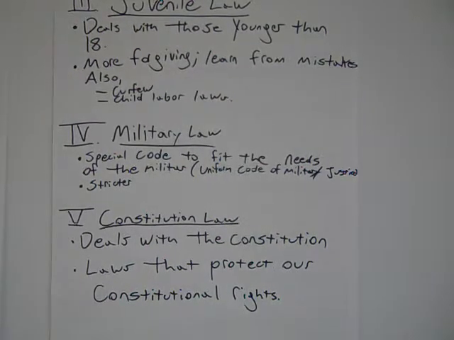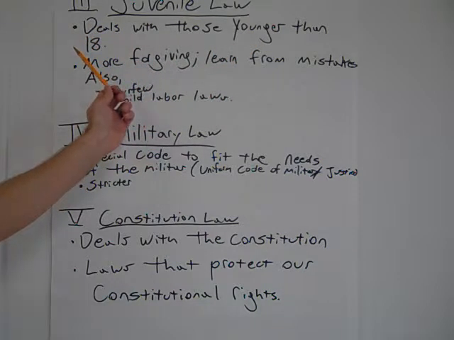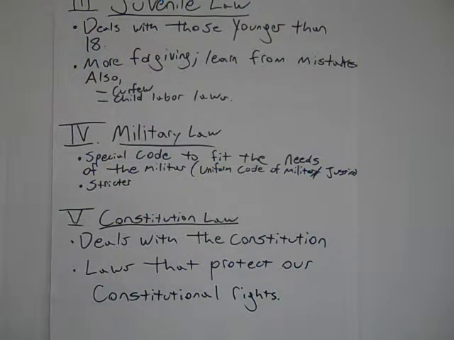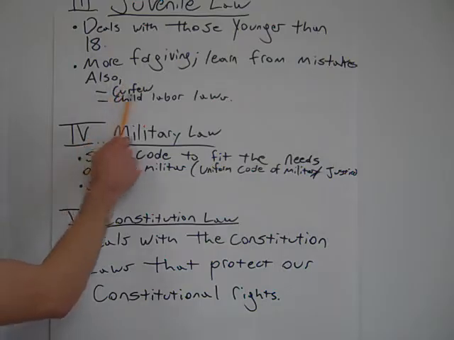At the top you have juvenile law. That deals with those who are younger than 18, and this is more forgiving, and you learn from your mistakes. But it doesn't just deal with those who are getting in trouble with the law. It also deals with curfew laws.